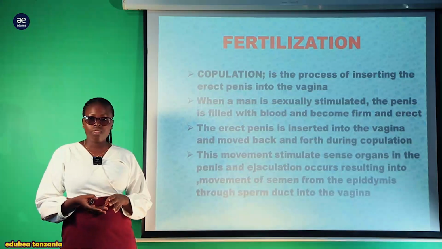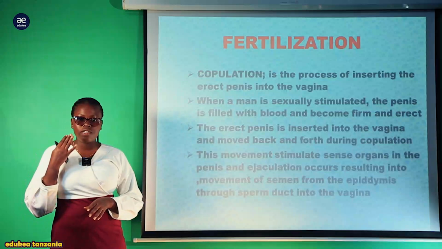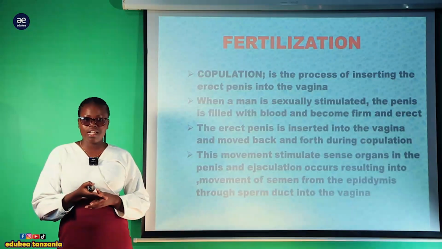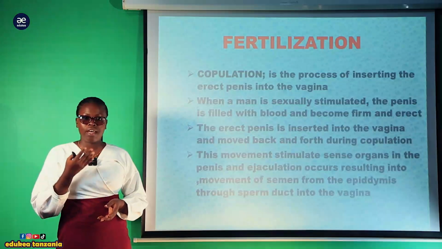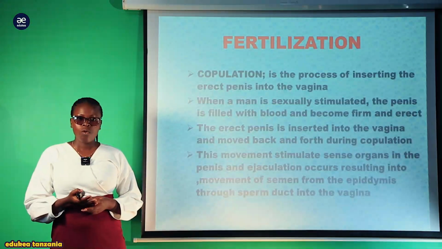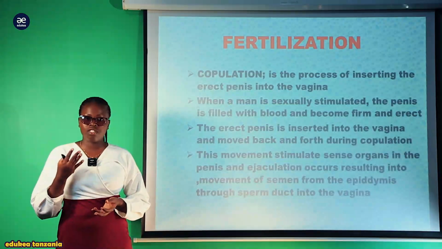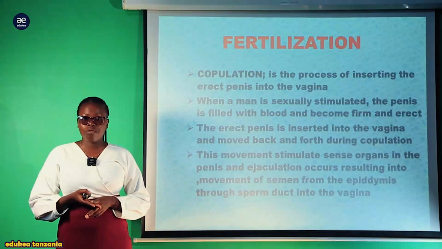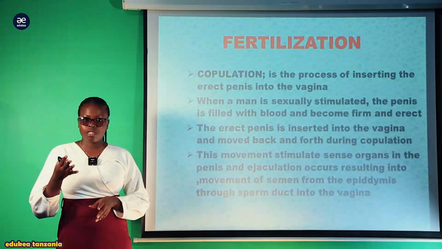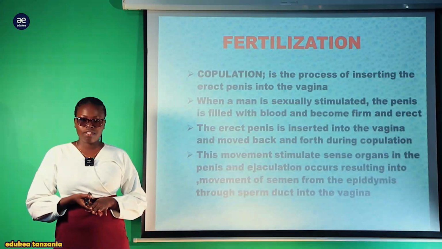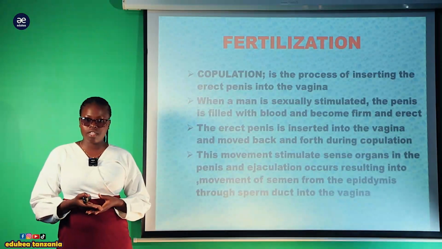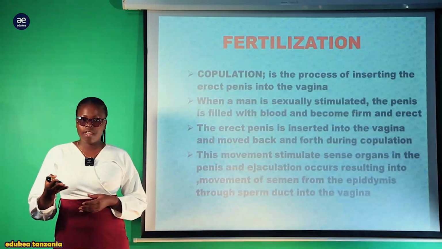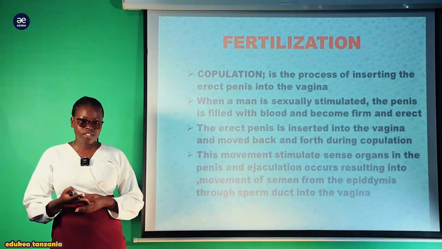So the back and forth movement of the penis inside the vagina stimulates the sense organs, resulting in the release of semen, which was stored temporarily in the epididymis, into the sperm duct and then the urethra, where it is expelled out through the penis. Ejaculation is the process of releasing the sperm out of the penis during sexual intercourse.